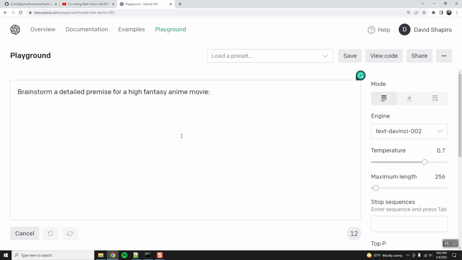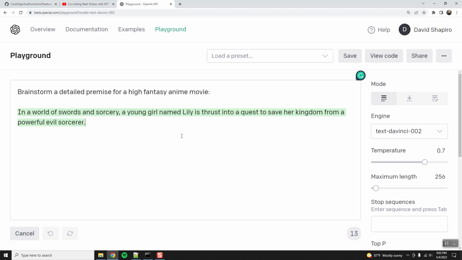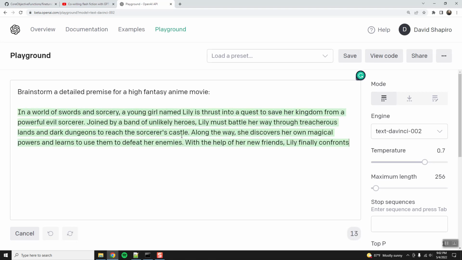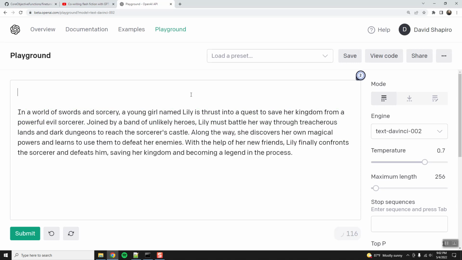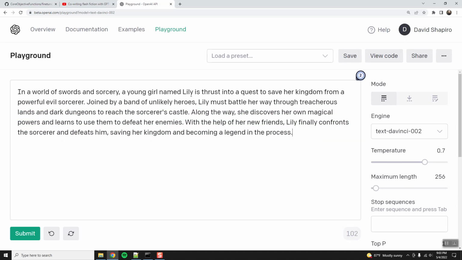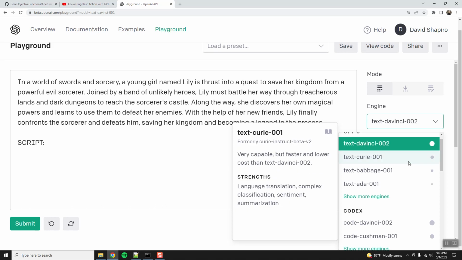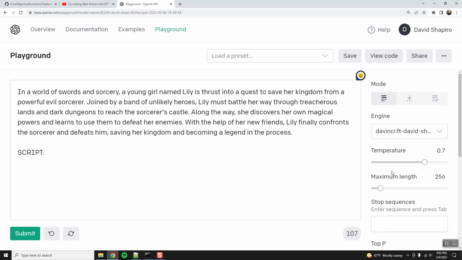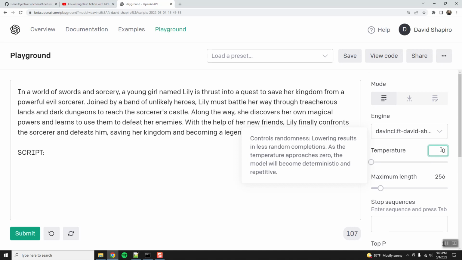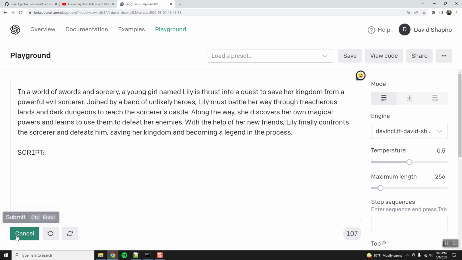Okay. In a world of swords and sorcery, a young girl named Lily is thrust into a quest to save her kingdom from a powerful evil sorcerer. Okay, great. We've got a premise, so let's clear that out. In a world of swords and sorcery, and then the fine-tuning data adds this script, so that tells it that the premise is done. So we'll go down to scripts, and we'll change this to 0.5. And here we go. Let's see what happens.